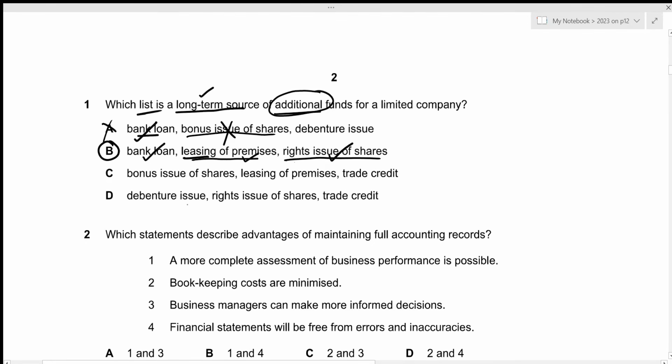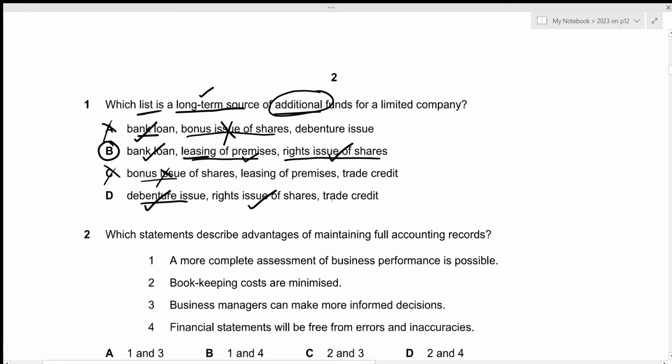Let's look at the remaining options as well. For C, we have bonus issue of shares. This will be incorrect for the same reason given for option A. Then for D, we have debenture issue. Remember that debenture is a non-current liability, which means that this is long-term in nature. And this is also additional fund because debenture will be acquired from some outside party. So this is correct. Then we have rights issue of shares, which is also correct.